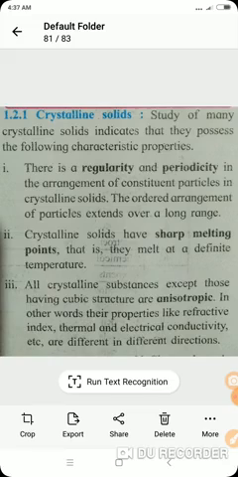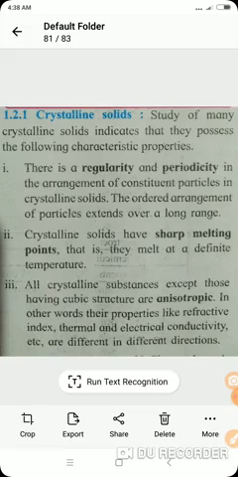The question can also be asked: why do crystalline solids have a sharp melting point? Next point: all the crystalline substances except those having cubic structure are anisotropic.